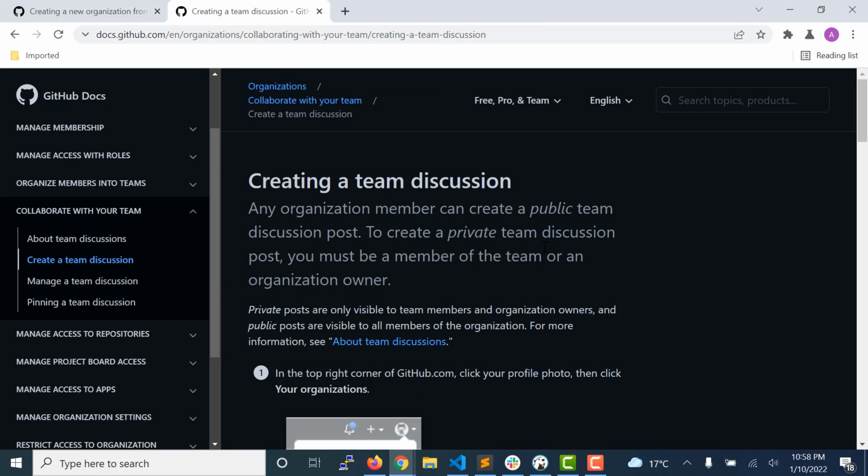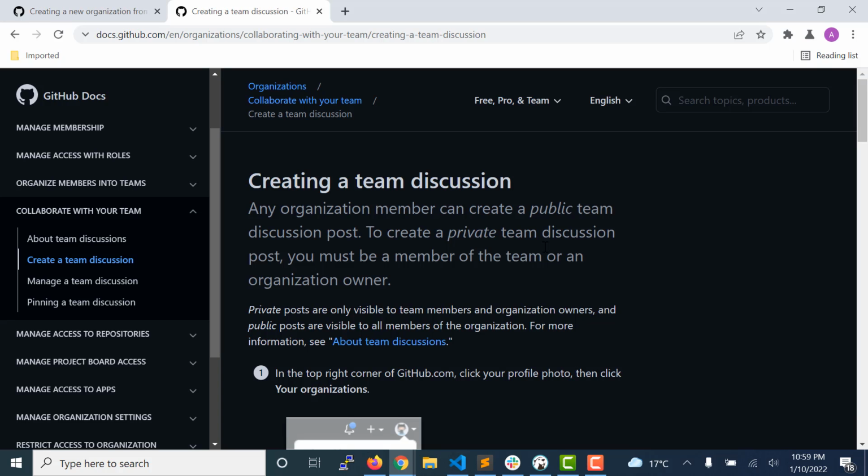Within the organization, we can create a team, or more than one team as per our need. What is a team? A team is something which is used to group our team members. That is very helpful to manage permissions and their access level onto our repositories. With the help of a team, we can manage permissions in an organized way, and we don't need to give permission member wise. Instead, we can directly give permission to a team, and members inside the team will get access accordingly.